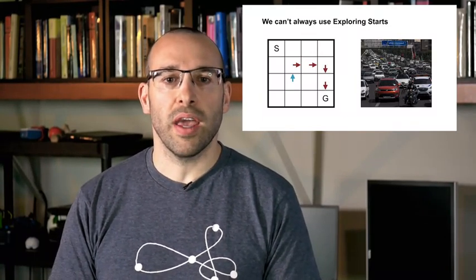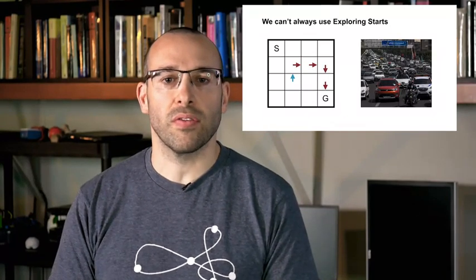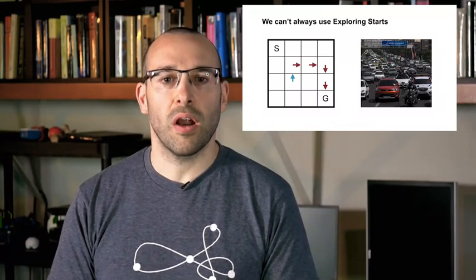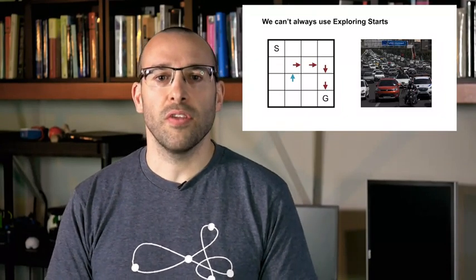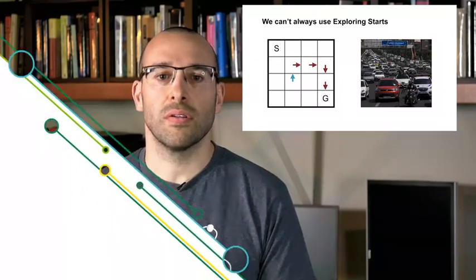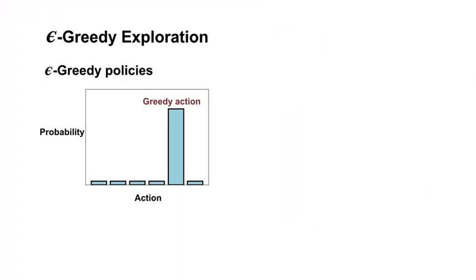How could we ensure the agent can start in all possible states? We would need to put the car in many different configurations in the middle of a busy freeway. This would be dangerous and impractical. So how can we learn all the action values without exploring starts? Remember epsilon greedy exploration? We discussed this simple but effective method in the Bandit lectures. We can use it with Monte Carlo too.